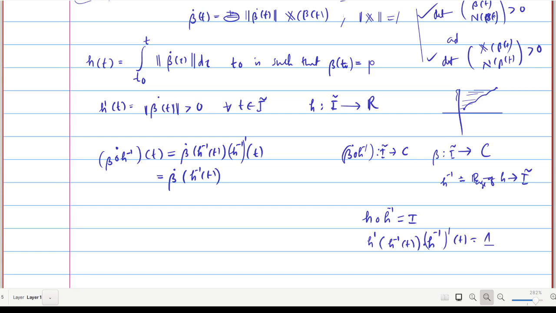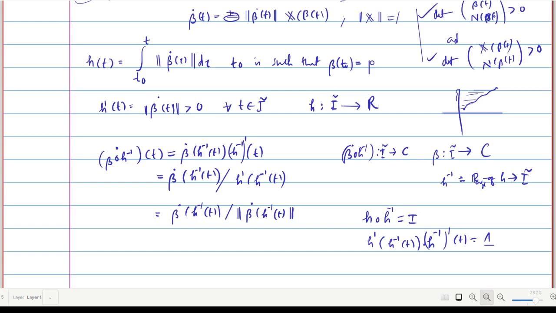So from this you can write h inverse dash of t is equal to 1 by h dash of h inverse of t. So we replace this, divided by this, can be written as 1 by this. So that is h dash of h inverse of t. So this is the inverse and this is the derivative. Now we can get that this is also equal to beta dot of h inverse of t, the same as the previous one, divided by the norm of beta dot h inverse of t.